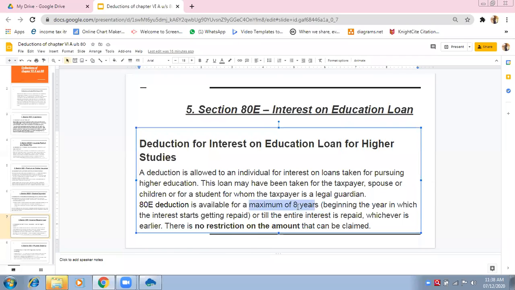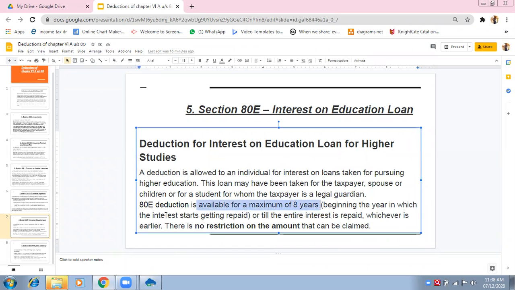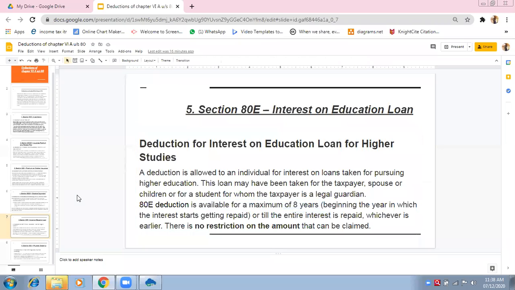So you have to compare 8 years or the entire interest paid in the fourth year. Eighth year, fourth year, whichever is earlier, of course, fourth year. Okay, so the question can be asked related to this. Maximum years available for getting the deduction under section 80E will be 8 years.